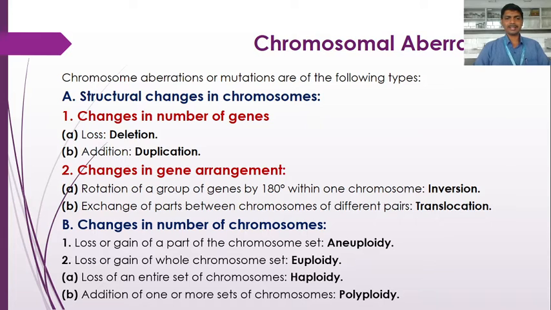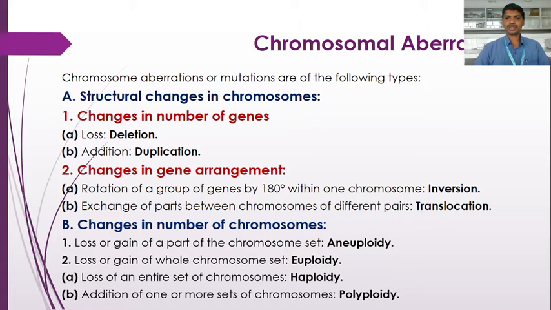Now the changes in the number of chromosomes. Here we divide chromosomal aberration into two broad parts. The first is the structural changes and the other part consists of changes in the number of chromosomes. When there is a loss or a gain of a part of the chromosome set, that involves addition or loss of a single or more chromosomes, that is, part of the chromosome set and not the whole chromosome set, this is called aneuploidy. This aneuploidy is further divided into hypoploidy and hyperploidy.